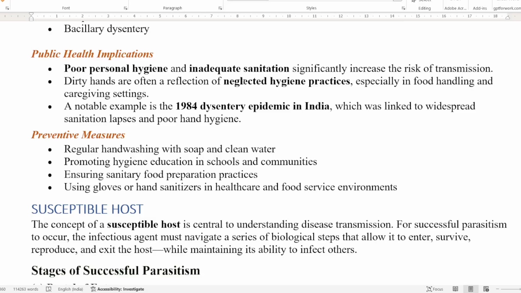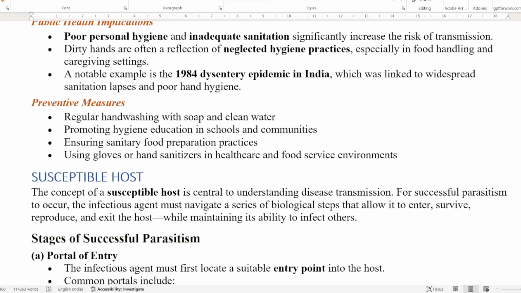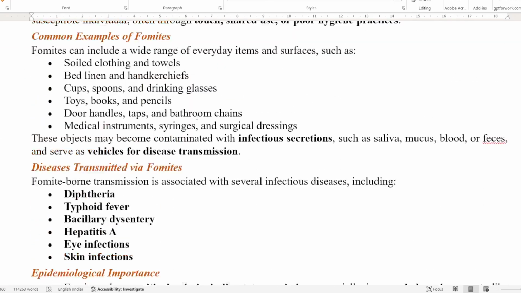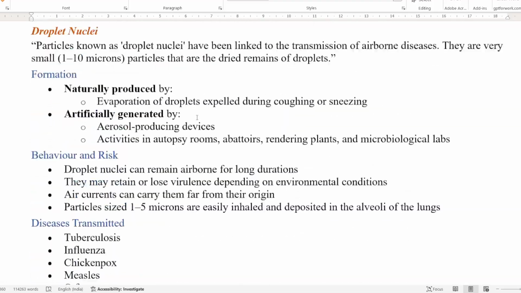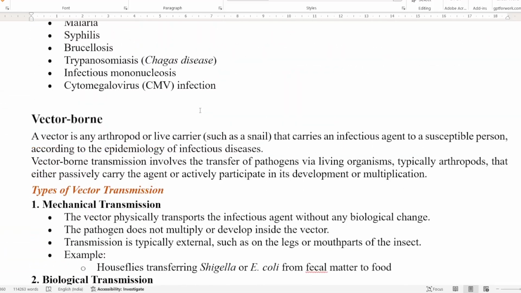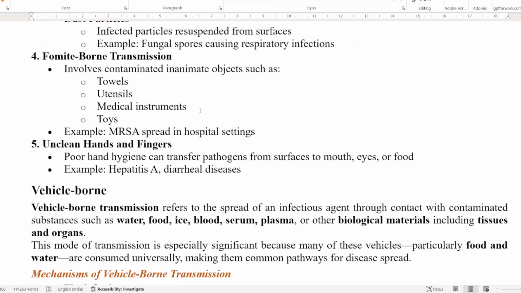So what are the preventive measures? Regular hand washing with soap and clean water, promoting hygiene education in schools and communities, ensuring sanitary food preparation practices, and using gloves or hand sanitizers in healthcare and food service environments. So these are several types of modes of transmission. We talked of modes of transmission which are direct and indirect.